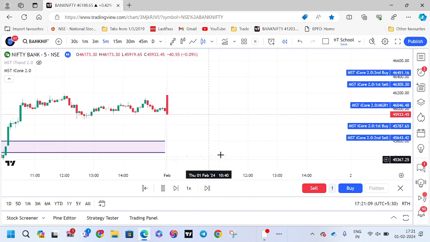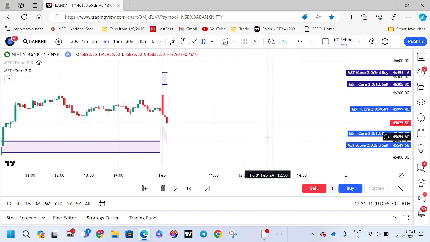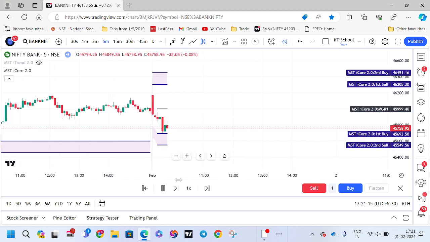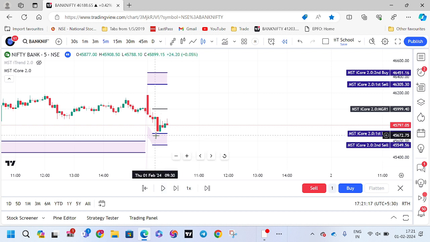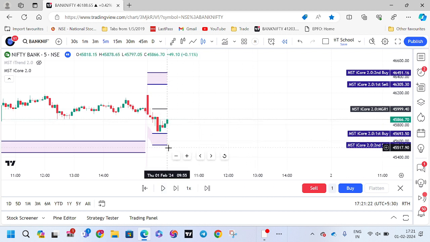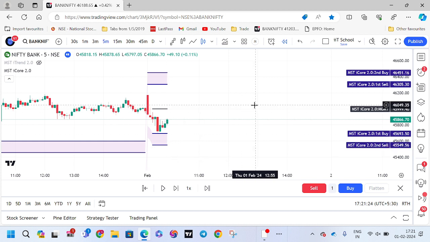Once the market has opened, initially we will get 5 lines formed: bottom side 2 lines, top side 2 lines and mid side 1. So now see, exactly, buy triggered. Now the buy entry is 45,693. The equivalent strike price is the 45,700 call option, ATM.